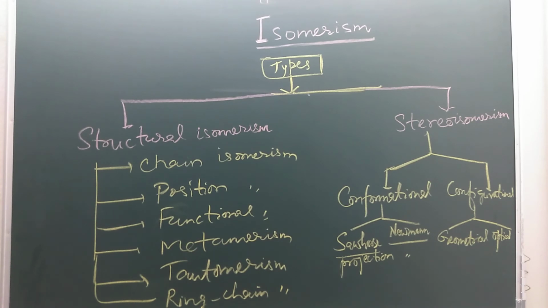Another type of isomerism is ring chain isomerism, where compounds with the same molecular formula exist in the chain form as well as the ring form. Like cyclopropane. Cyclopropane has its isomer in the chain form, propene. Cyclobutane, butene. So these are called ring chain isomerism. We will be discussing all these concepts in my upcoming video.